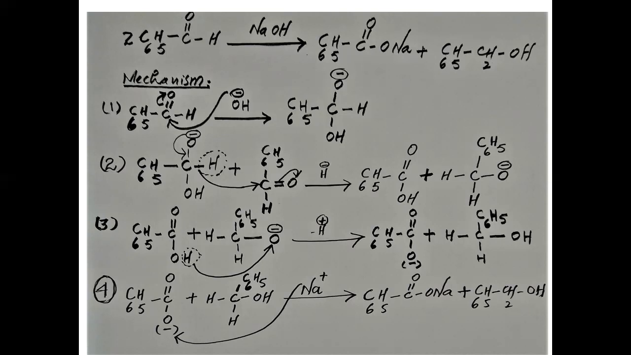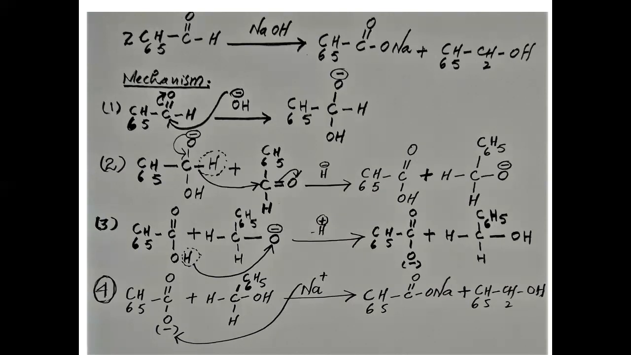Now I am going to discuss the mechanism, and you people already know there are four different steps involved in the mechanism of Cannizzaro reaction. First step is the attack of hydroxyl ion on the carbonyl carbon. Second step is the transfer of hydride ion. Third step is the migration of proton, and fourth step is the formation of our product, meaning sodium benzoate and benzyl alcohol, C6H5CH2OH.